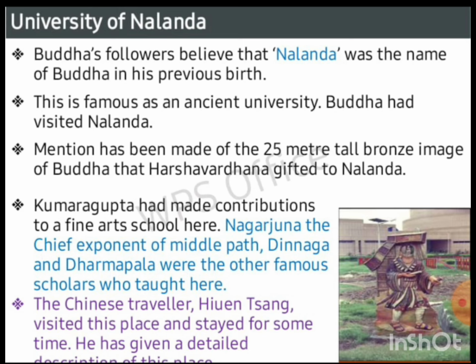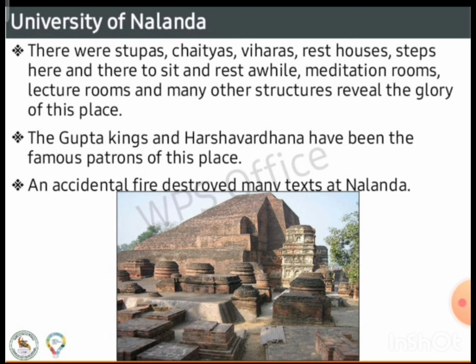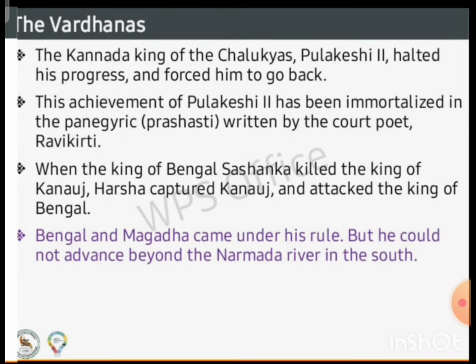The Chinese traveler Hiuen Tsang visited the place and stayed for some time. He has given a detailed description of the place. There were stupas, chaityas, viharas, rest houses, steps here and there to sit and rest a while, meditation rooms, lecture rooms, and many other structures that reveal the glory of the place. The Gupta kings and Harshavardhana have been the famous patrons of this place. An accidental fire destroyed many texts at Nalanda.